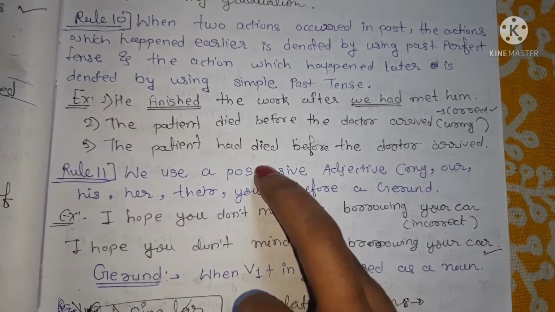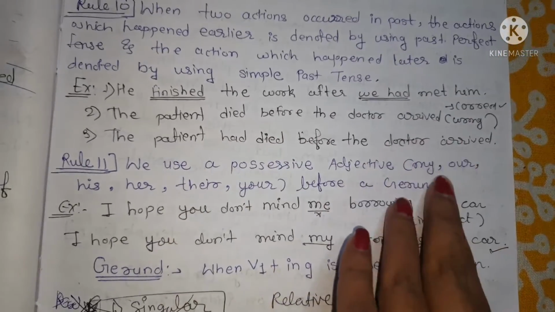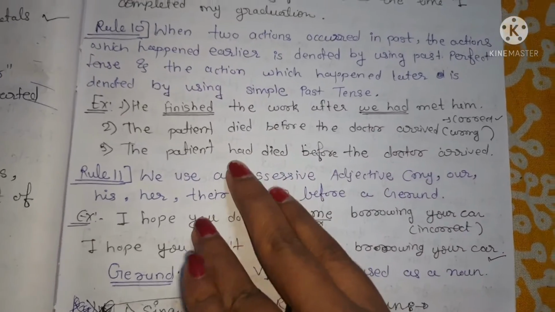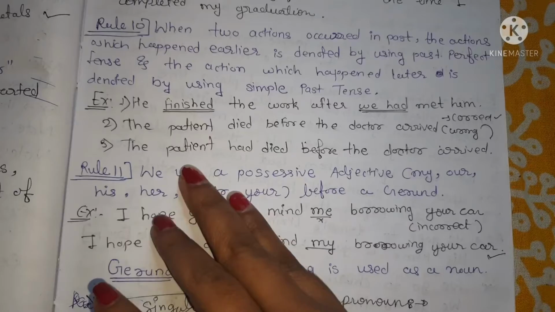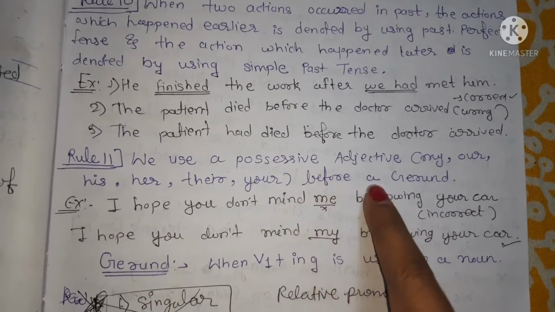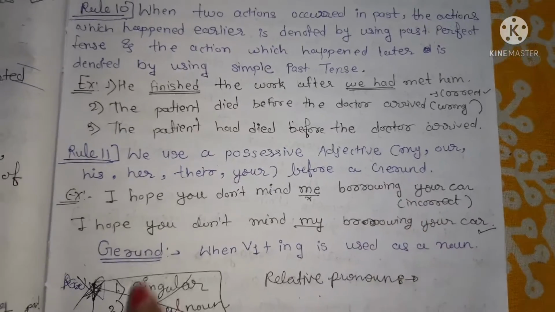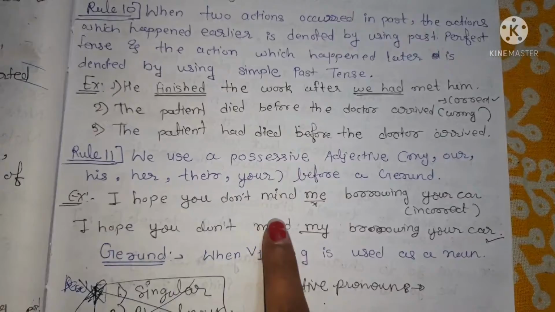We use past perfect for the thing that happened earlier, and simple for the second thing. First thing perfect, second thing simple. Okay, understand? We just have to mug up this one example. The patient had died before the doctor arrived. He finished the work after we had met him.